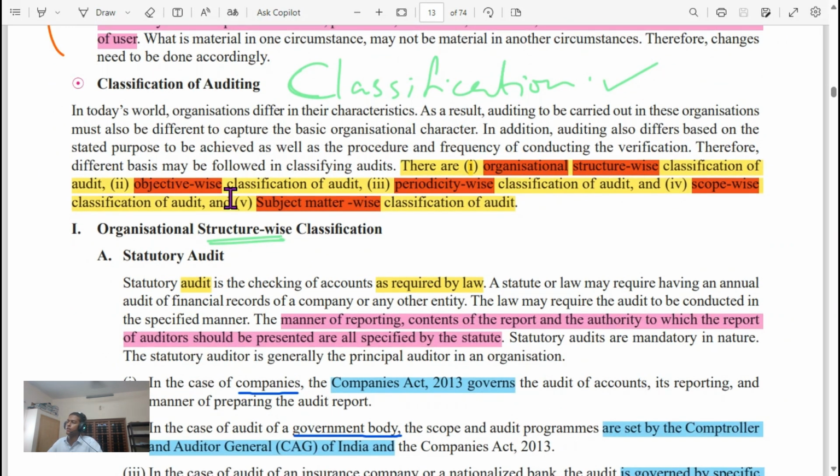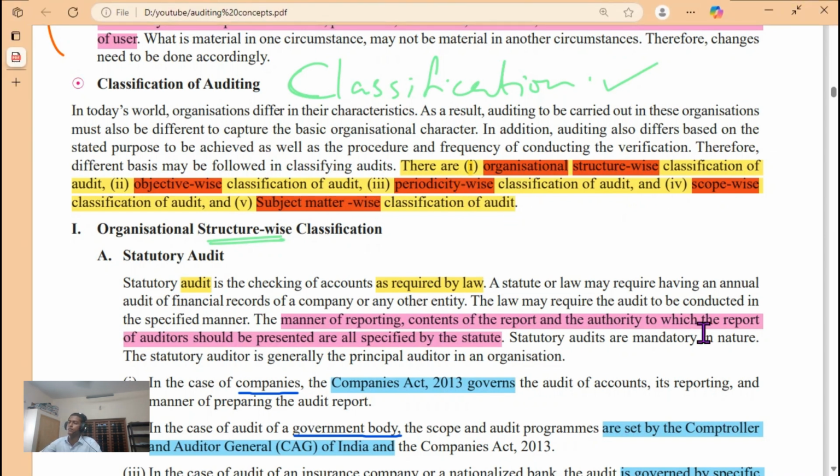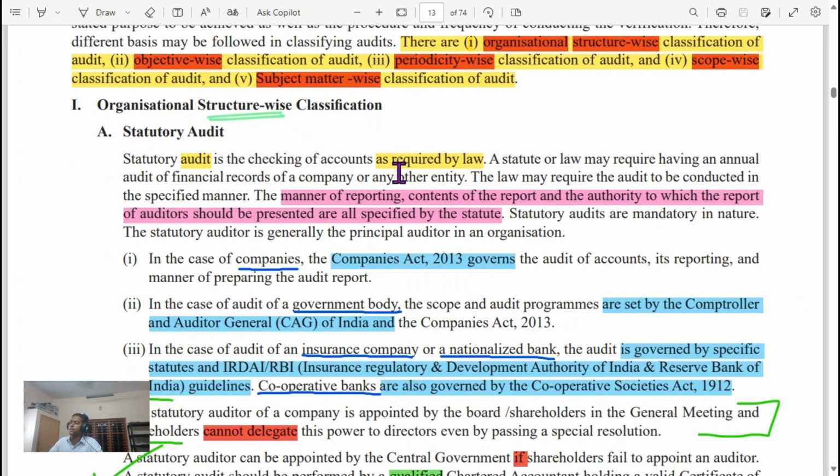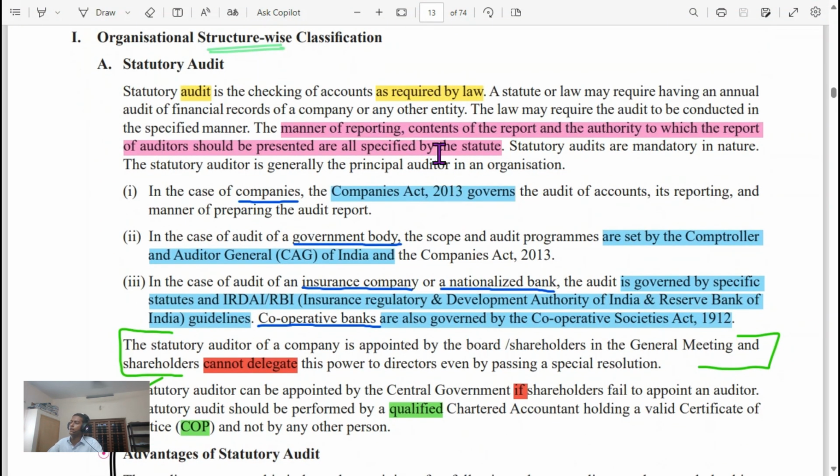Classification of auditing. Auditing is classified on the basis of organizational structure-wise classification, objective-wise classification, periodicity-wise classification, scope-wise classification, and subject matter-wise classification. Organizational structure-wise classification. First, statutory audit. Statutory audit means checking of accounts as required by law. The manner of reporting, contents of the report, and the authority to which the report of the auditor should be presented are all specified by the statute.